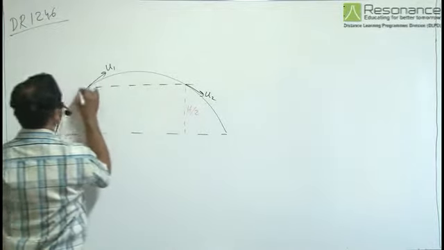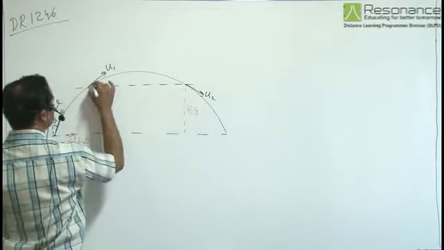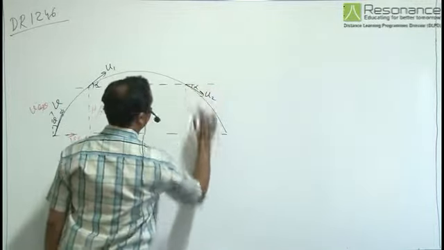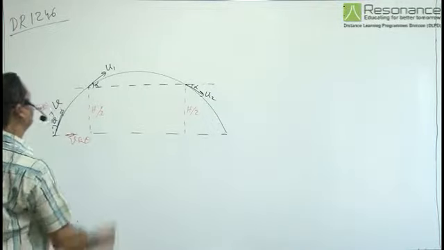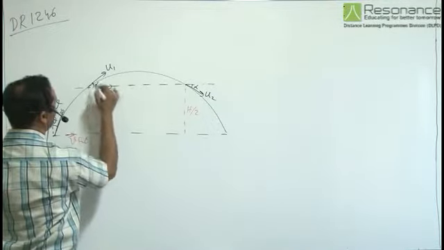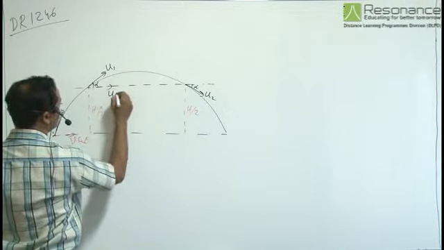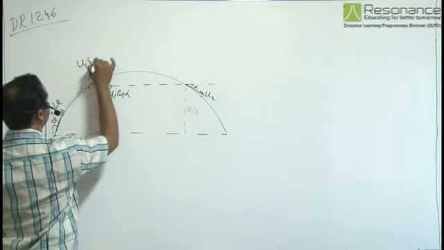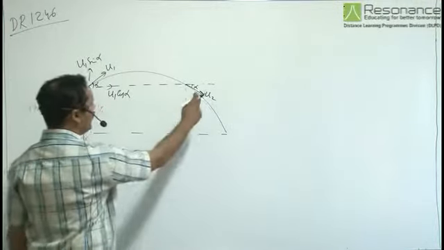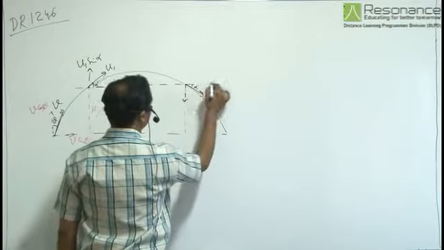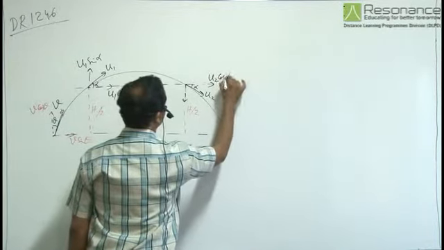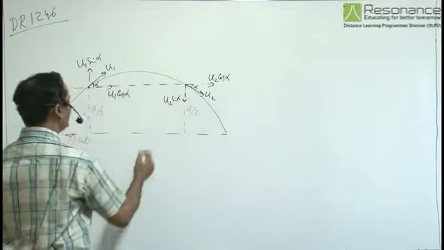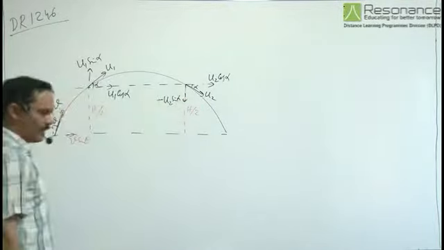As it is in same horizontal level, let us assume this angle to be alpha, then the other angle will also be equal to alpha. In horizontal direction, its horizontal component of velocity is u1 cos alpha and vertical is u1 sin alpha, whereas for the other one it is u2 cos alpha in horizontal direction and u2 sin alpha in vertical direction but with a minus sign.